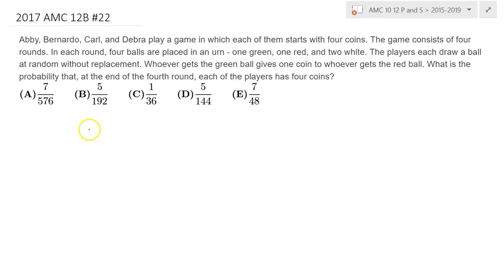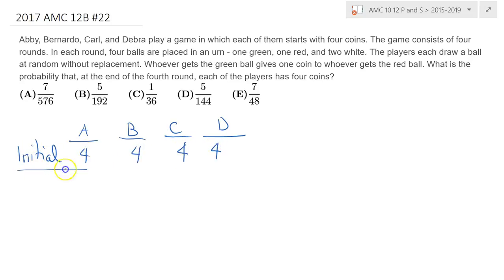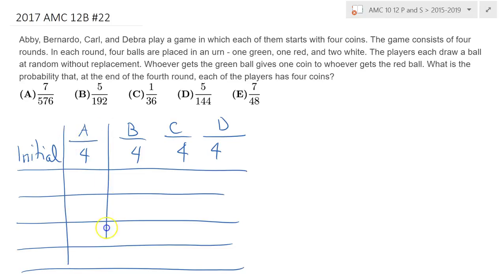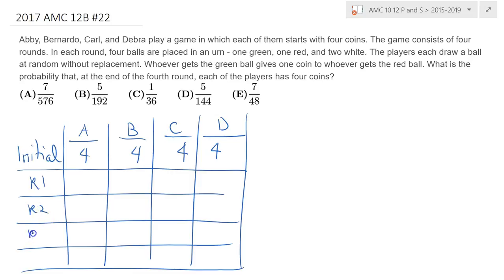They all start with 4 coins. So we have A, B, C, D. Initially, they all had 4 coins, and they play this game for 4 rounds: 1, 2, 3, 4. Let's do it like this. So this is round 1, after round 2, round 3, round 4. Let's try to keep track of their coin distributions after each round of playing this game.